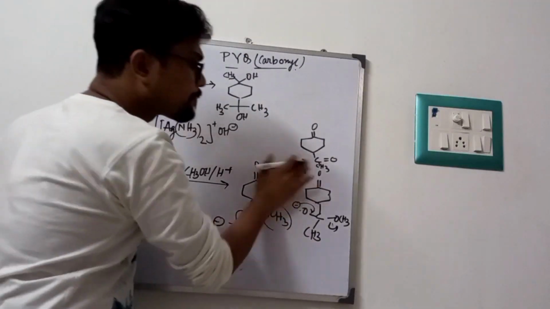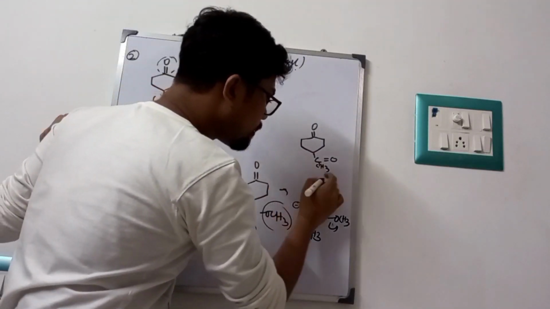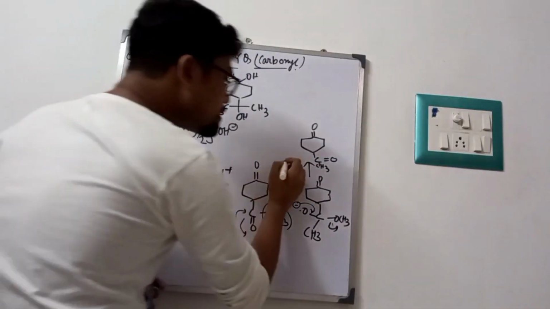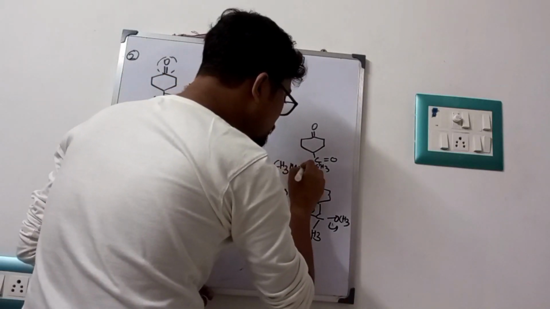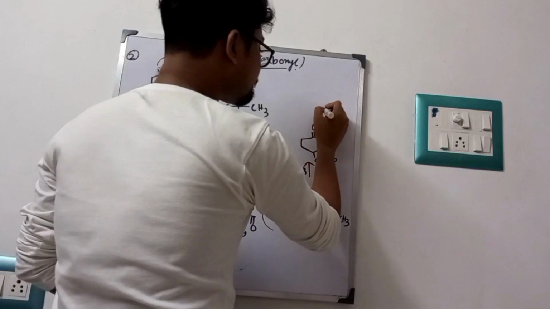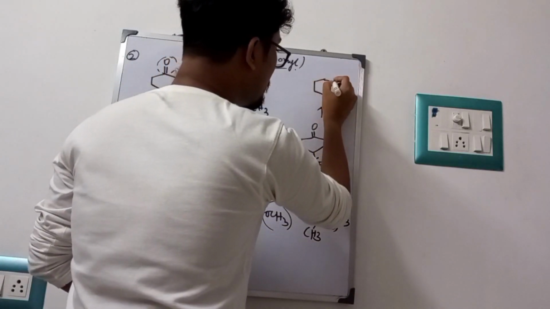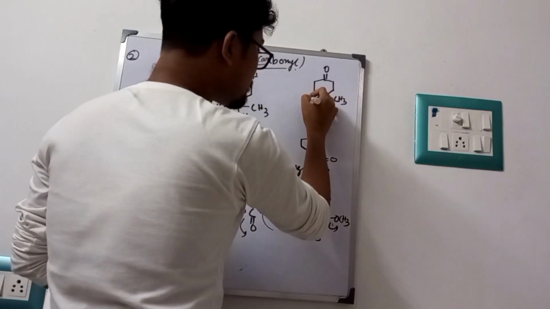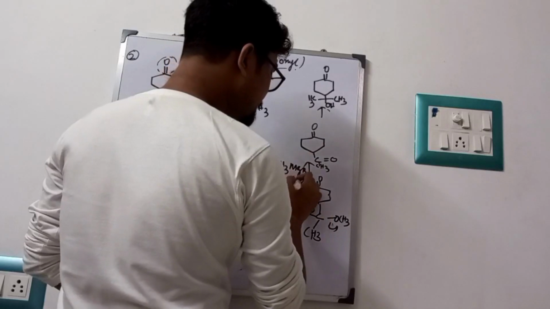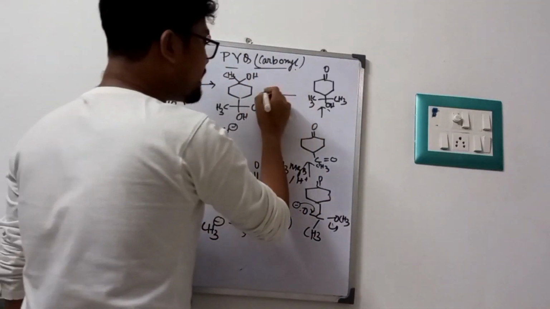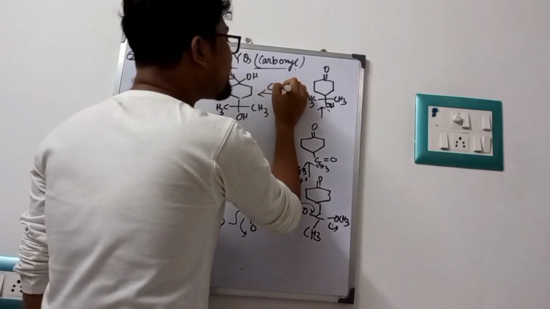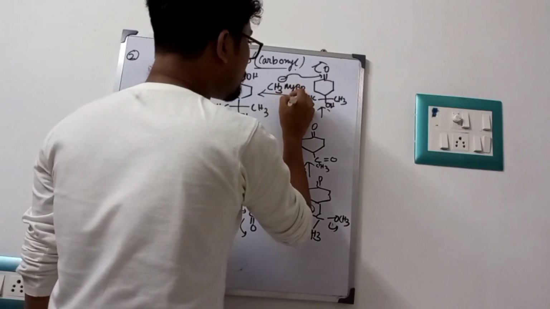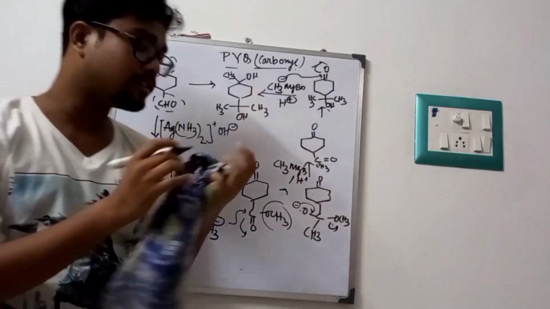Now further, if I further apply this CH3MgBr, then this will become CH3 and OH under H plus. And finally if we again add 1 mole of CH3MgBr, this CH3MgBr attacks like this, and this O minus will take the H plus, converting to this product.